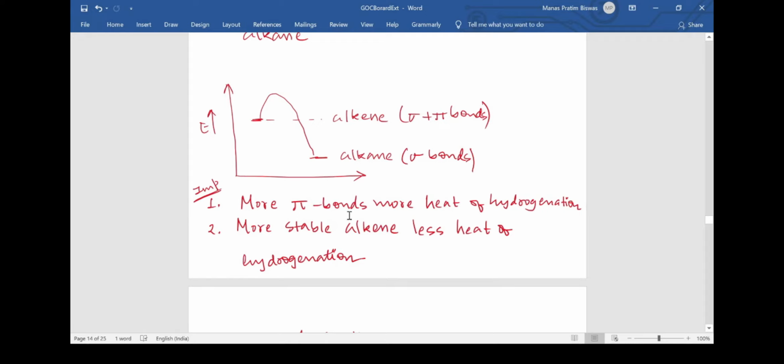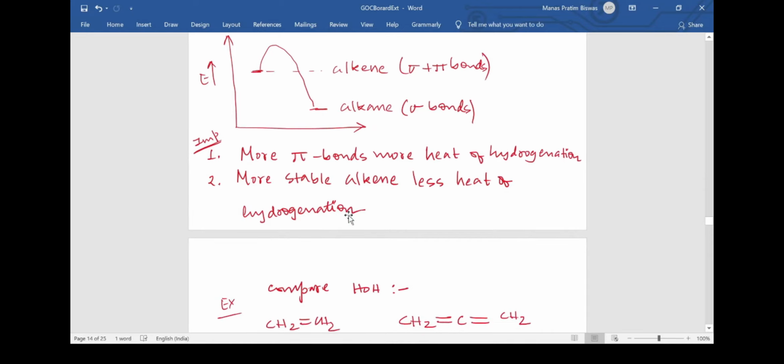required. That means if I am having an alkene which is having 10 pi bonds, it will obviously have more heat of hydrogenation than another alkene which is having only, suppose, 2 pi bonds. The second point is, suppose we are having two molecules which are having the same number of pi bonds, then the more stable alkene will have the less heat of hydrogenation. You need to understand this point very minutely, that the more stable alkene will have the less heat of hydrogenation, provided both the alkenes have the same number of pi bonds.